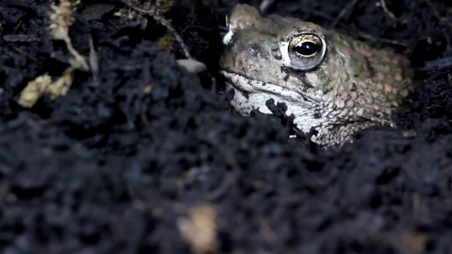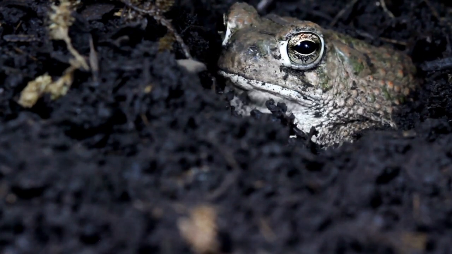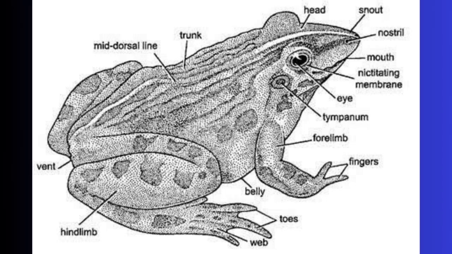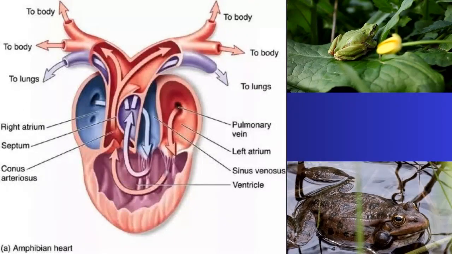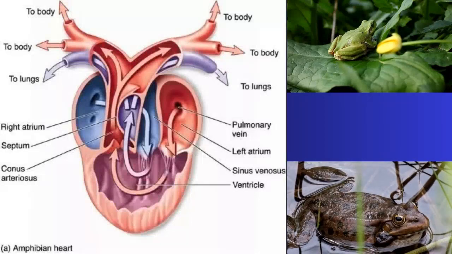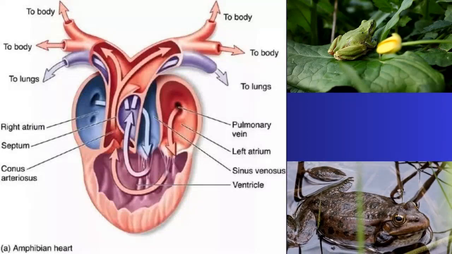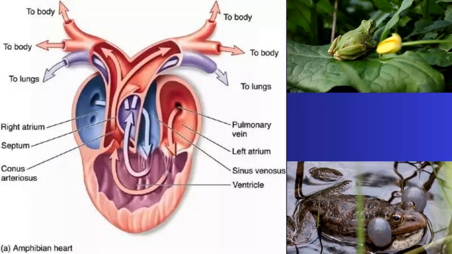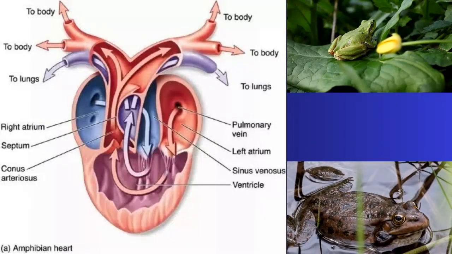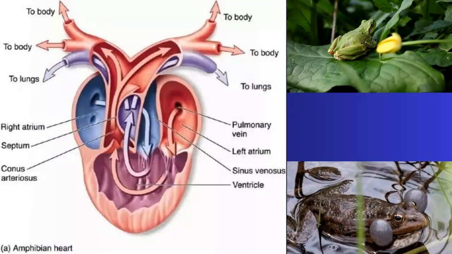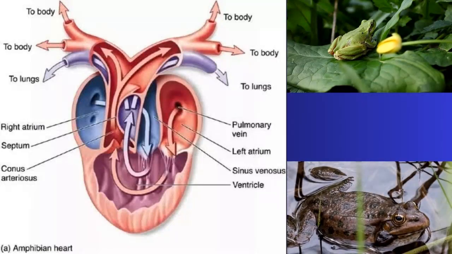Now, one thing about amphibia is that they are poikilothermic animals. They do not have scales all over their body, unlike reptiles. Now they have a three-chambered heart like reptiles. They usually lack claws on their toes, unlike what you have in reptiles. Their skin is either smooth, like that of a frog. It could be moist, it could be slimy, it could have mucous glands. Then they also reproduce sexually. They excrete ammonia in their urea.